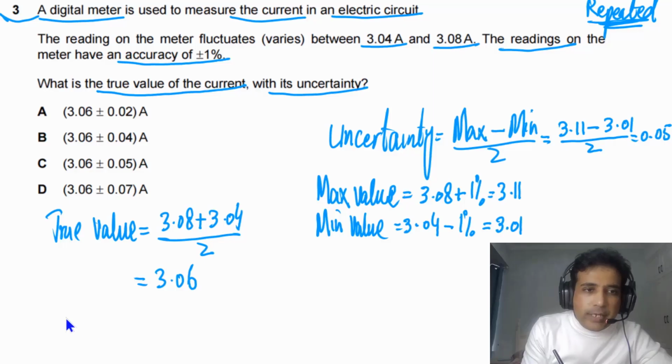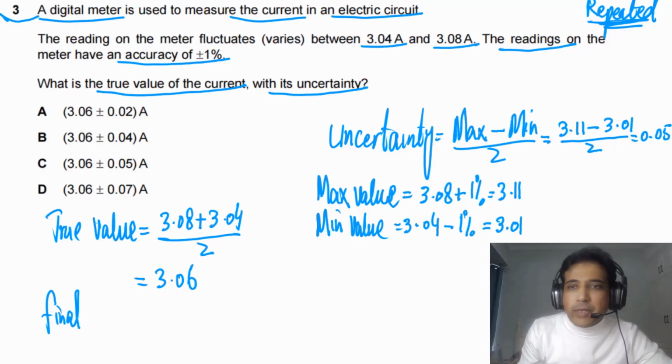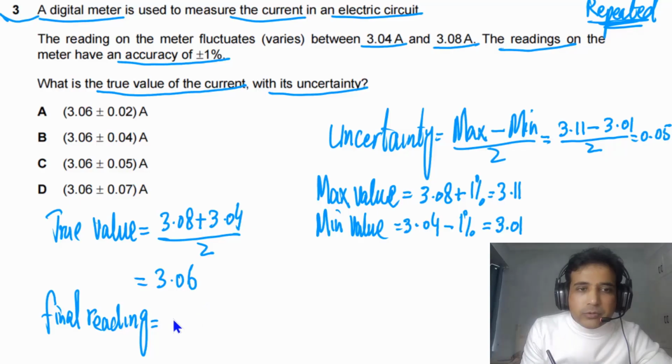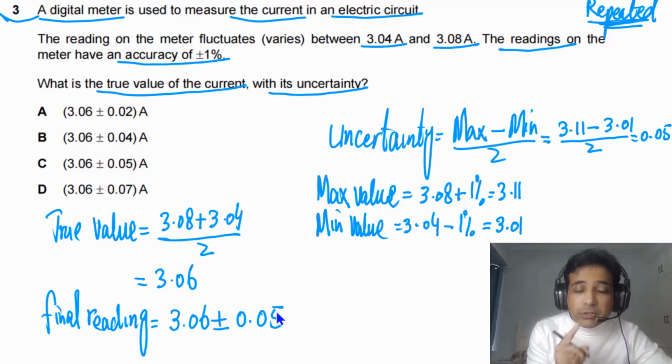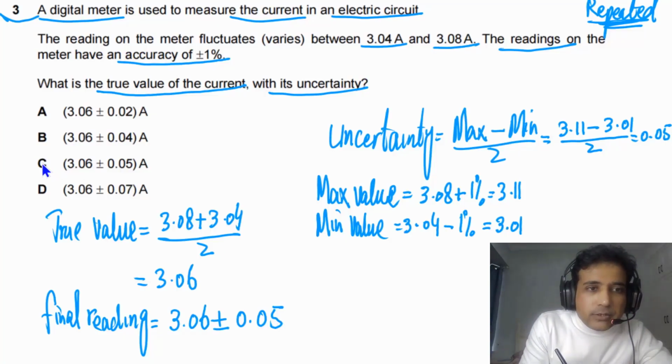So we can write down in this case our final measurement, or simply we can say final answer. It's better to say the final value, or you can say the final reading. The proper way to say this one, final reading, when you will write down in this form: 3.06 plus minus 0.05. So this is how you need to write down your final reading or final measurement. So the answer in this case will be C. So this one is the right answer.